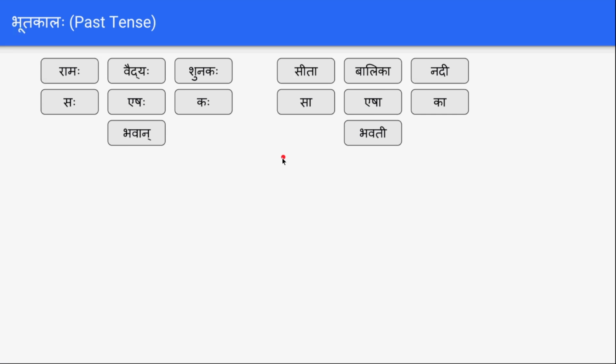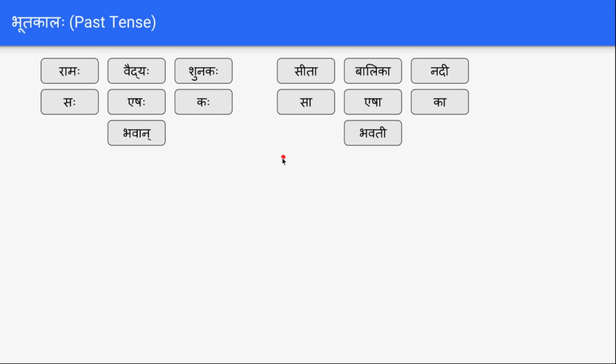We already know the words like this: Ramah, Vaidyah, Shunakah, Sah, Eshah, Kah, Bhavan. So Ramah is the name of the person. Vaidyah is again a word which specifies a person who is in the profession of doctor, and Shunakah, dog, and Sah, he, Eshah, he, again for specifying the person near to us, Kah, who, and Bhavan is you.